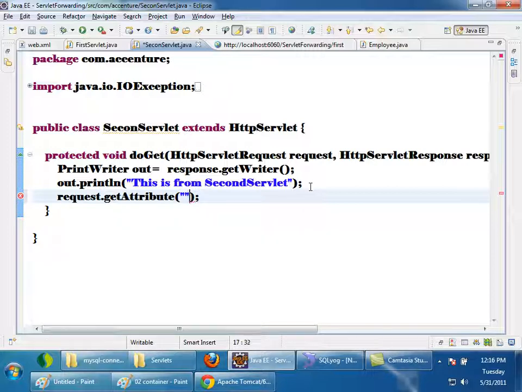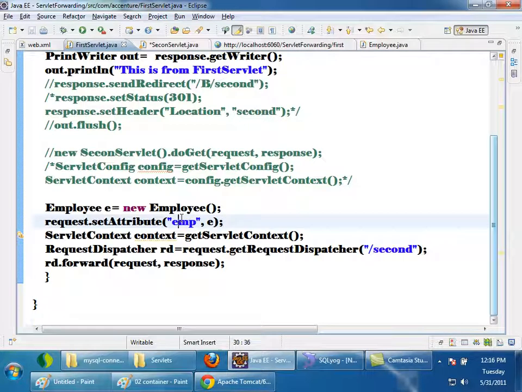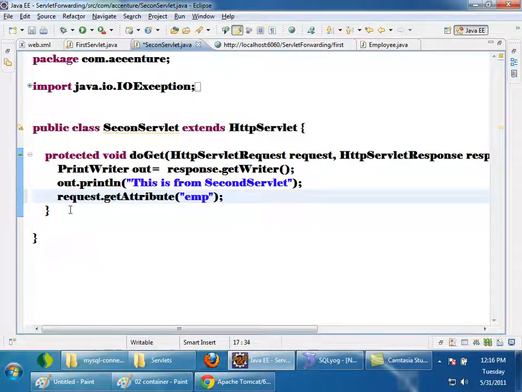What is the attribute name I gave? emp is the attribute name. If I give emp, it will return me the object value. I know that it is an employee object, so I can typecast it to Employee. So the employee object which I have set in the first servlet is accessible inside the second servlet.